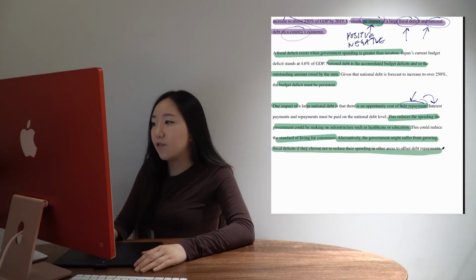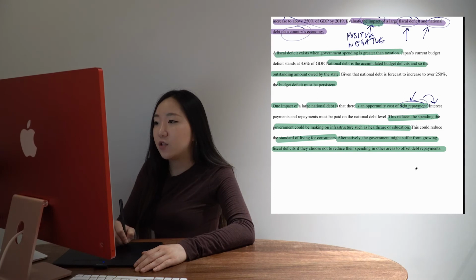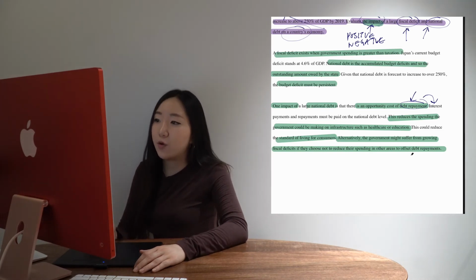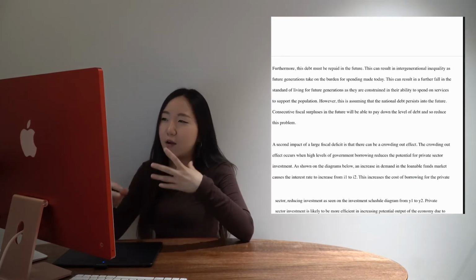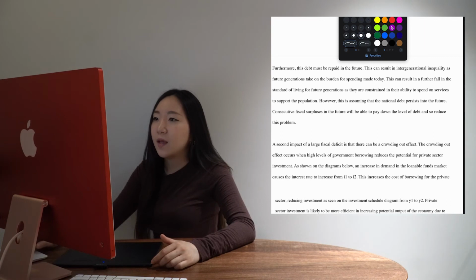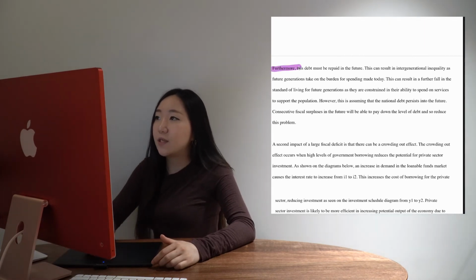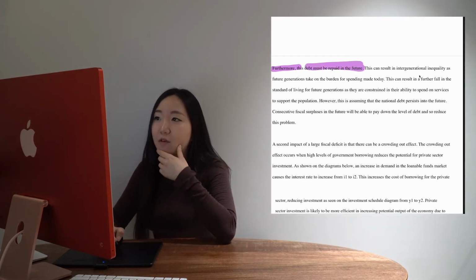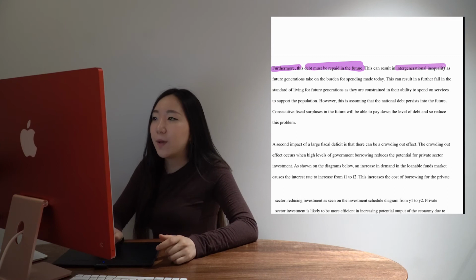Alternatively, the government might suffer from growing fiscal deficits if they choose not to reduce their spending in other areas to offset debt repayment. So either they're going to reduce their spending or the fiscal deficit's increasing. So I'm kind of linking those two ideas together. Furthermore, anytime you see furthermore, you can basically be sure to yourself, I am analyzing in some level of detail. So this debt must be repaid in the future.